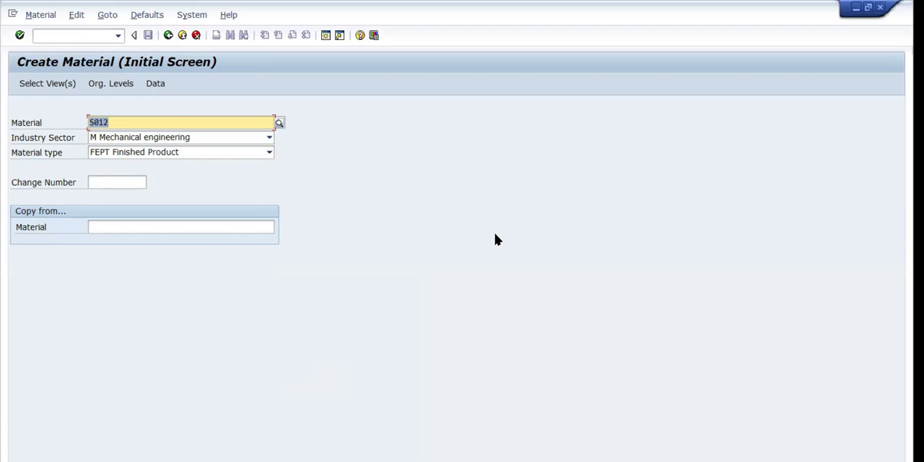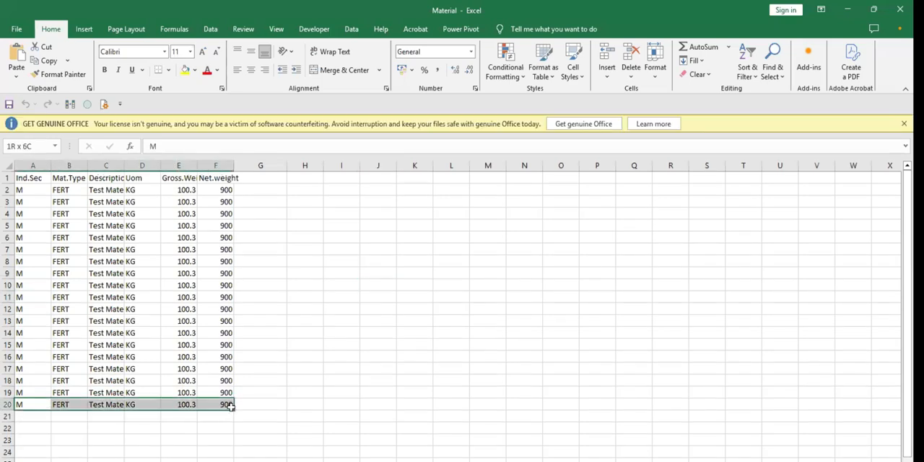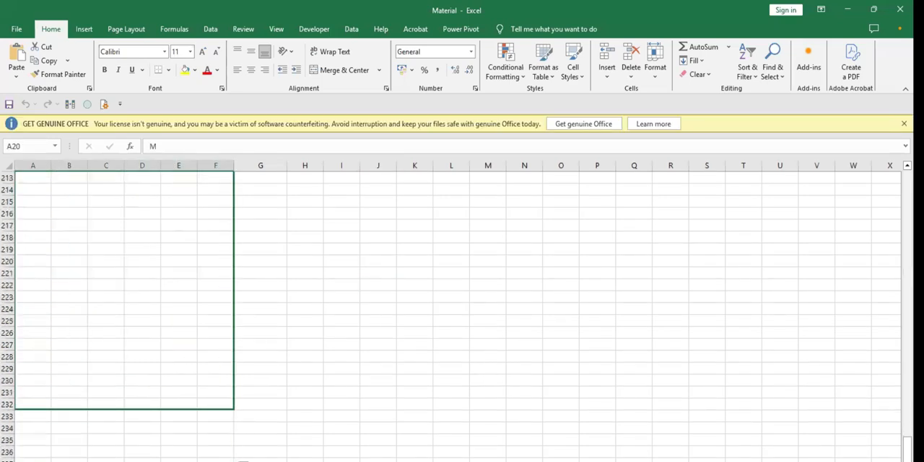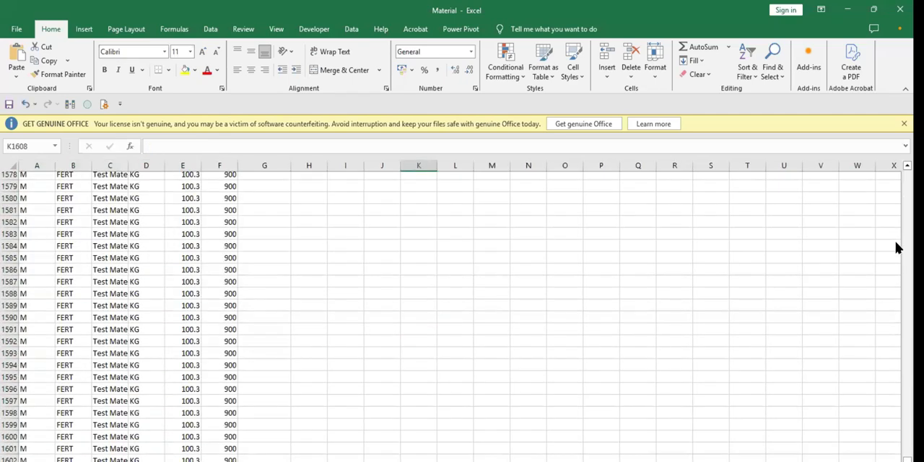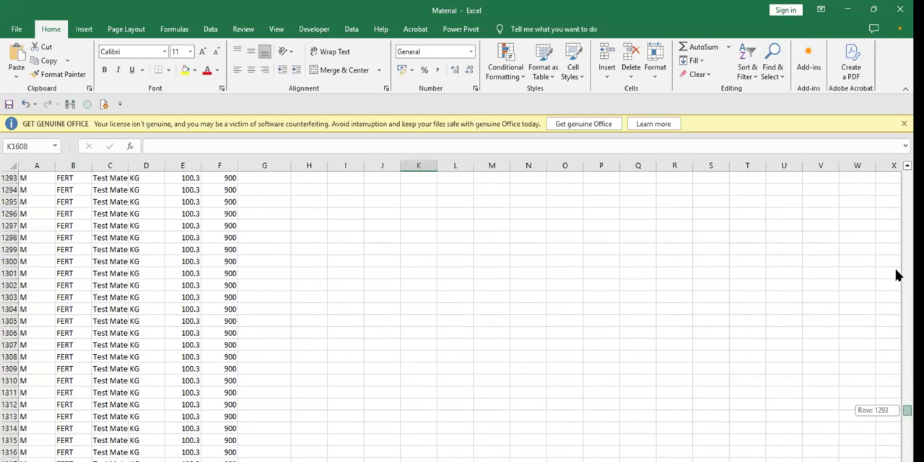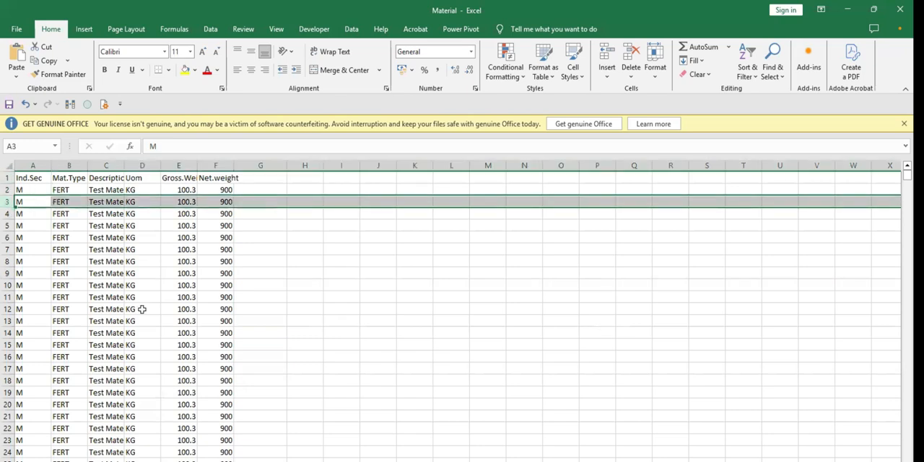So if the data is minimal, it will take 1 minute for one. Let's take this case. Now I have the Excel sheet. This is my data. Almost 2000 records are there. Now tell me how much time it will take for creating this data. One line is for one material. How much time will it take?